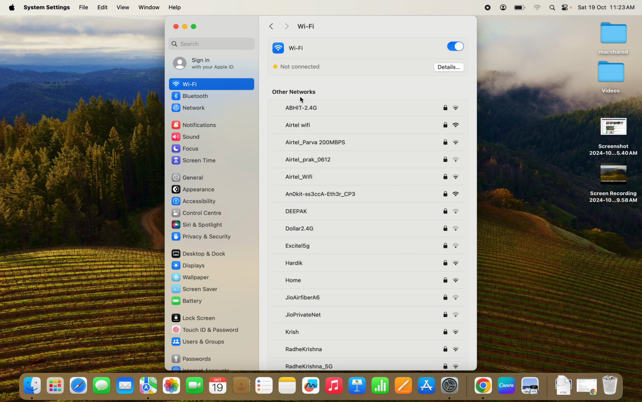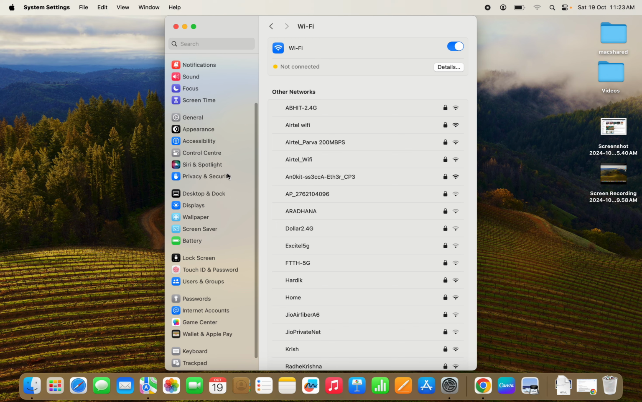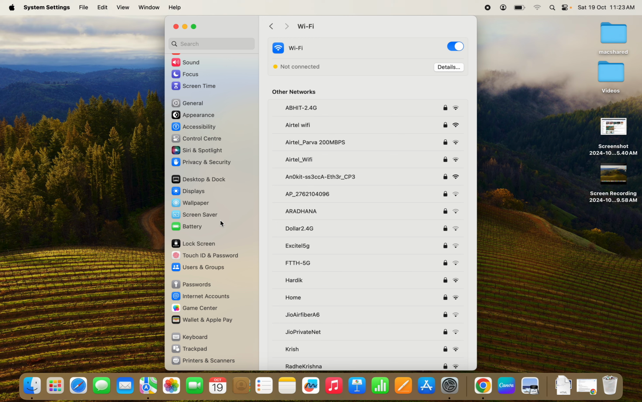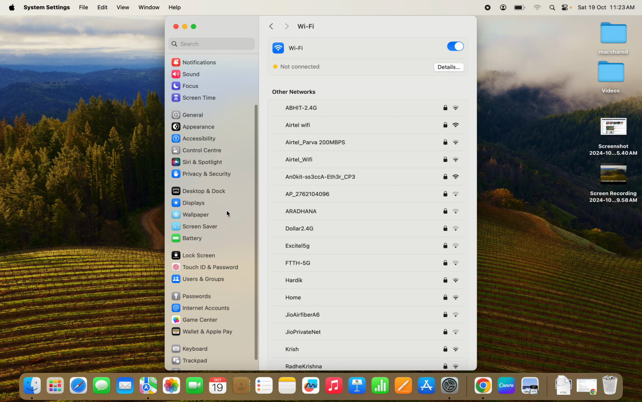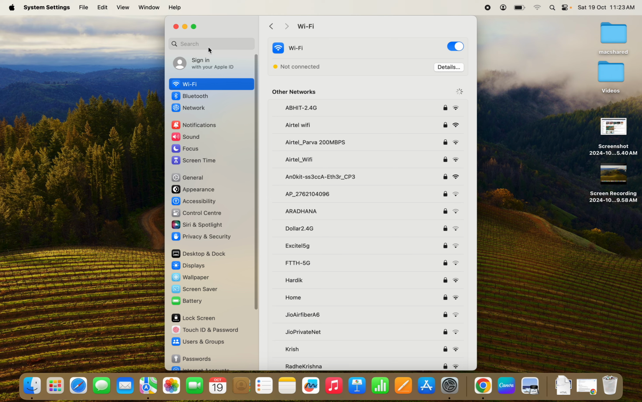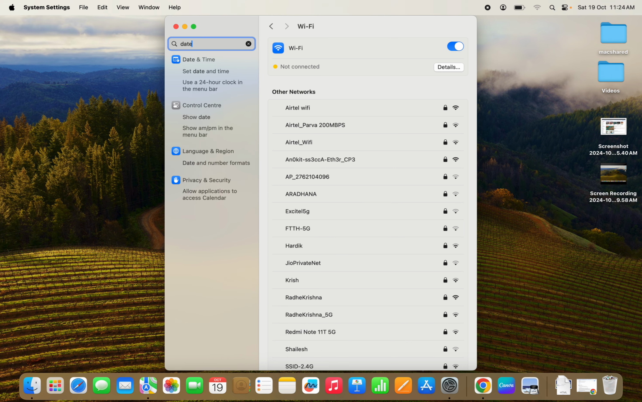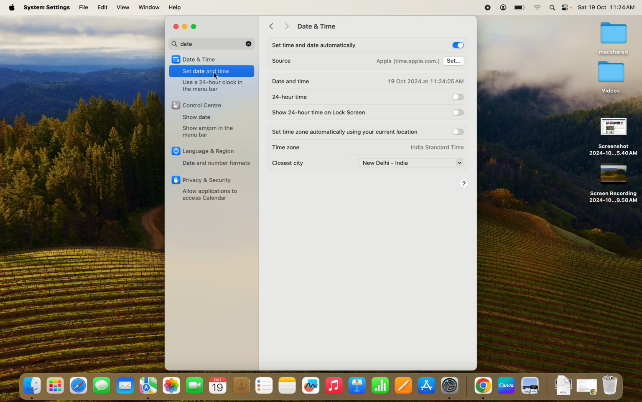Since we have entered the DNS manually on our system, that should fix your issue guys. If this also doesn't fix the issue, you need to make sure that the time and date is correct on your system. This is also a very important part in this step guys. So you need to go to this option which is Date and Time, or you can even search here for date, set date and time.